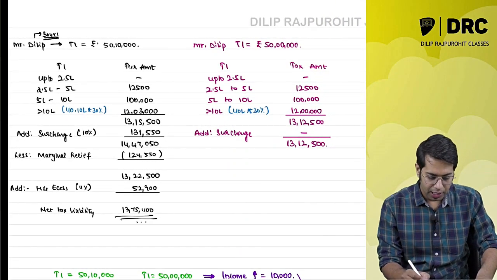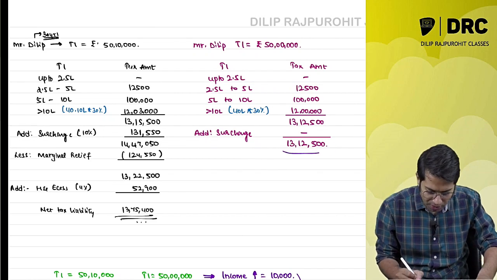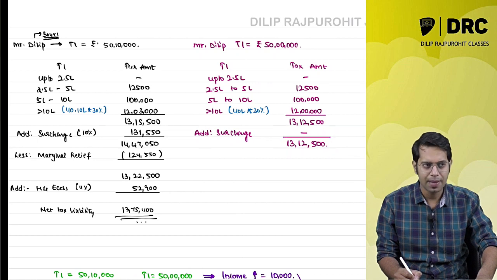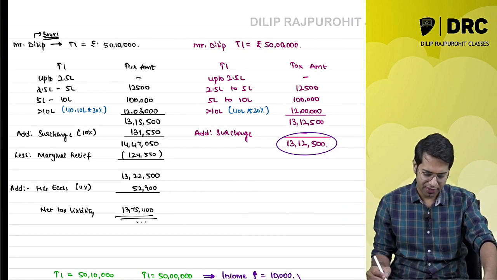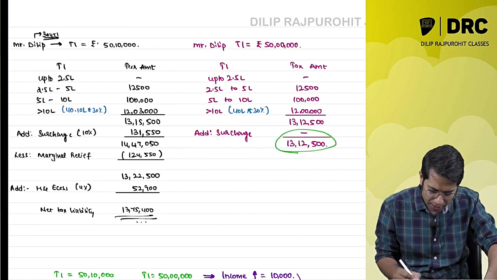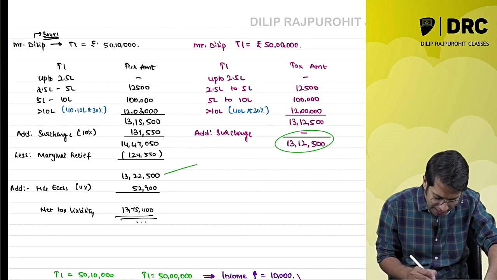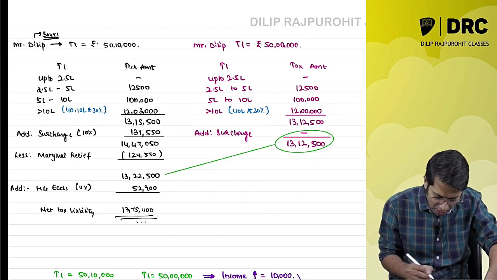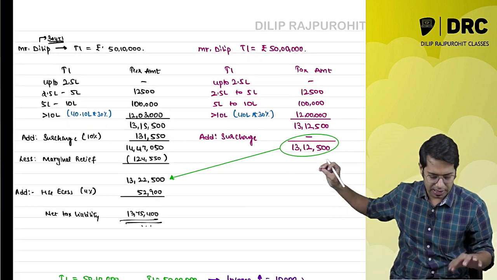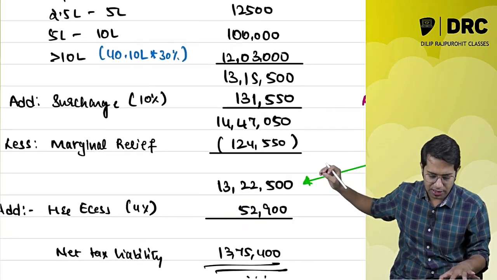See, if your income was 50 lakh rupees, how much tax were you liable to pay before cess? Before cess, what is the tax liability? It is 13,12,500. Now what is the government telling? The government is giving you marginal relief. What is the amount coming after marginal relief? It is